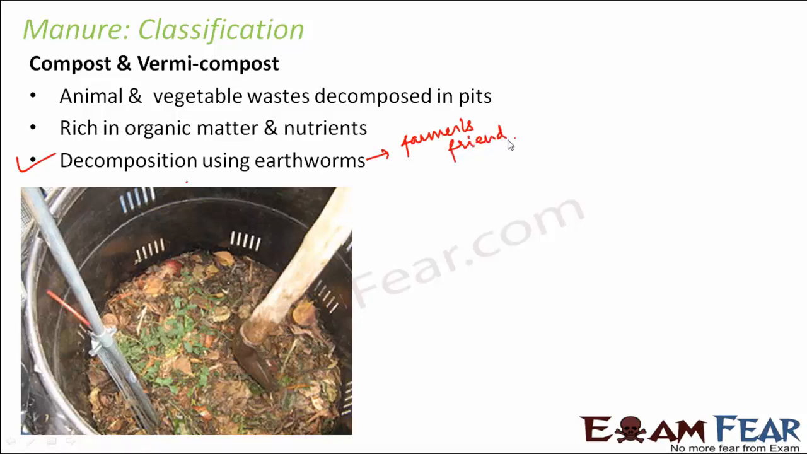So earthworms along with the decomposers like bacteria and fungi, they all help in the decomposition. So in decomposition, what do they do? They break down the complex organic matter, because animal and vegetable wastes are nothing but complex organic matter. So these decomposers break down complex organic matter into simple inorganic substances, and these simple inorganic substances act as nutrients for the plants. So the presence of organic matter as well as inorganic nutrients increases the quality of the soil.